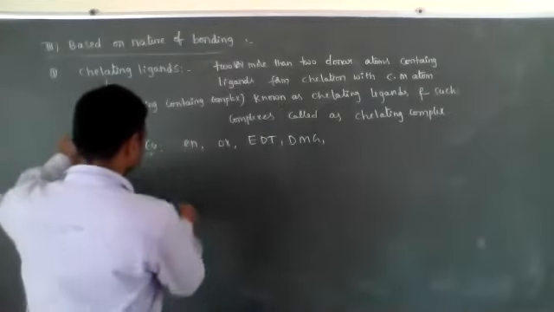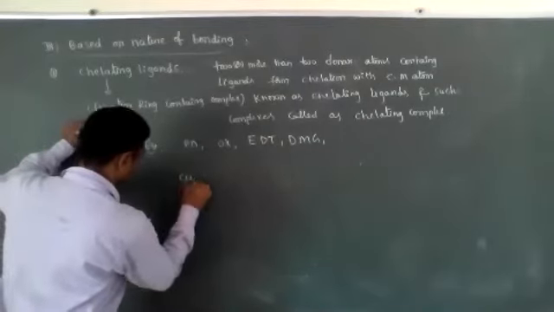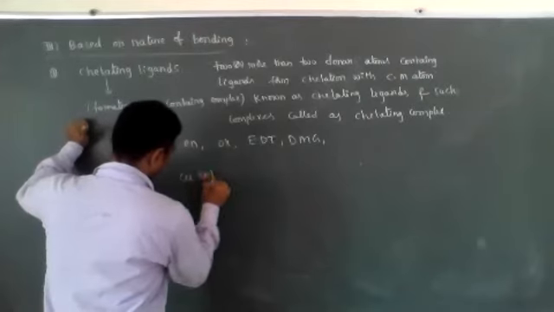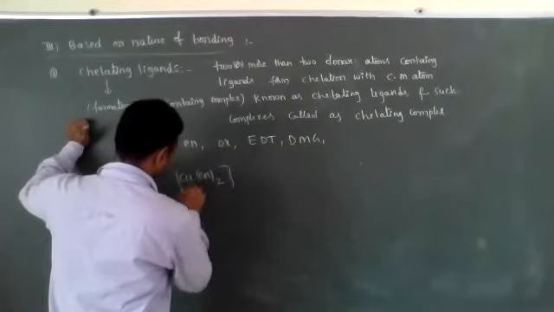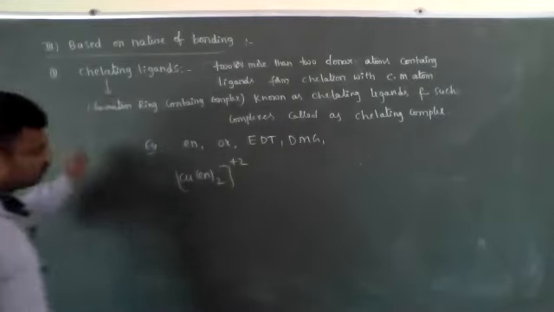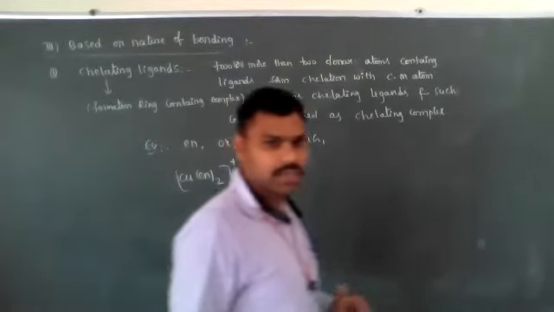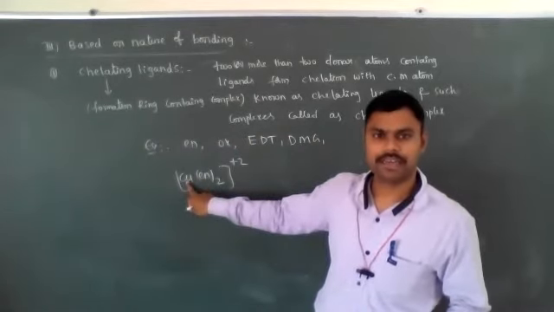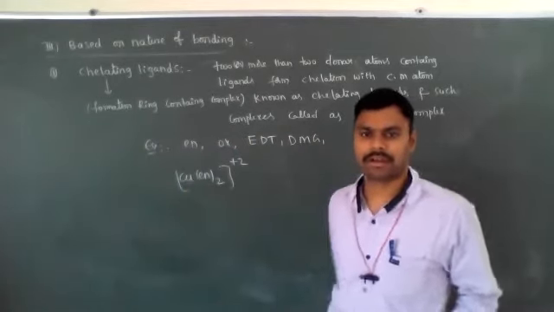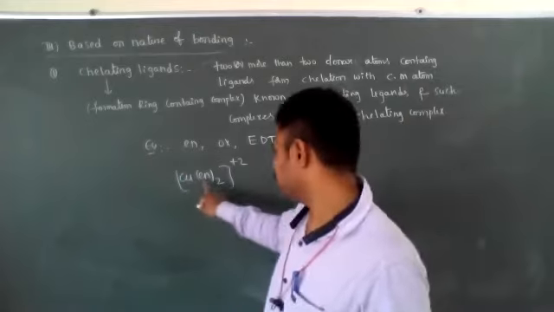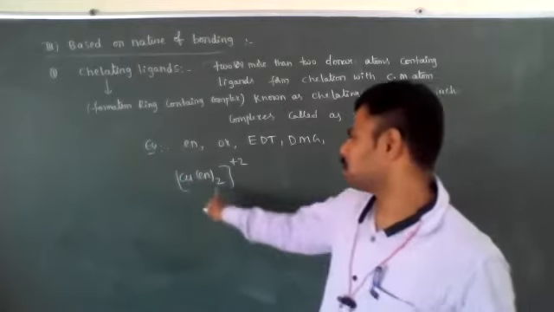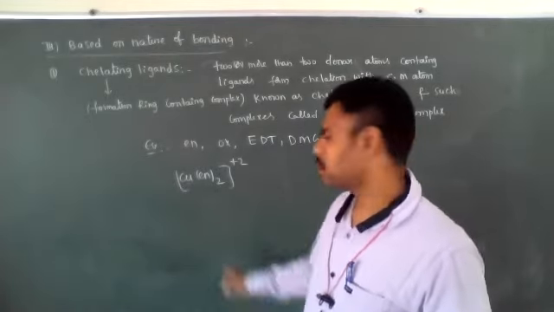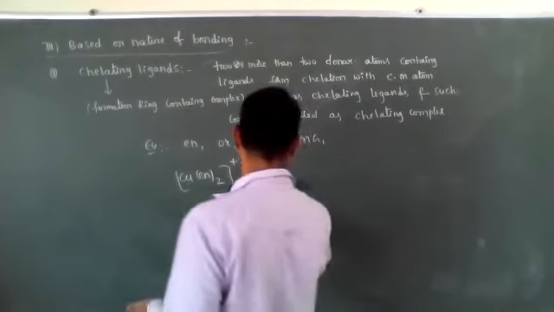For example, Cu(En)2 2+ means two ethylene diamine ligands are bonded with copper. How many dative bonds are present? Each En forms 2 dative bonds, so a total of 4 bonds are present. What is the coordination number of copper in this complex? 4. It means they form a ring.